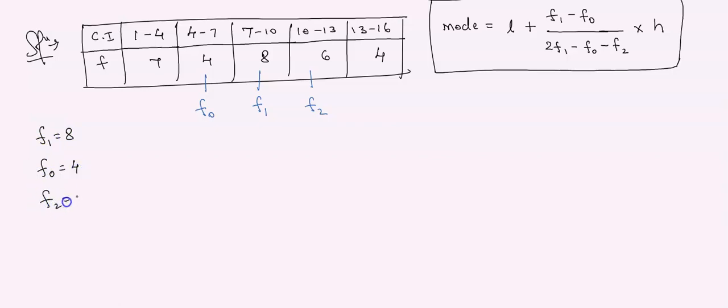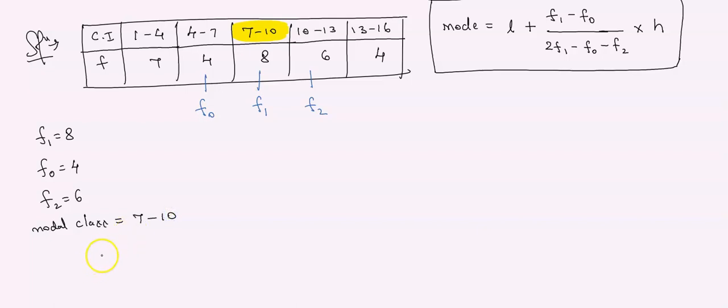What is F2? F1 का क्लास इंटरवल क्या है? What is the class interval of F1? 7 to 10. That we call as the modal class. उसको क्या बोलते हैं? Modal class is 7 to 10.